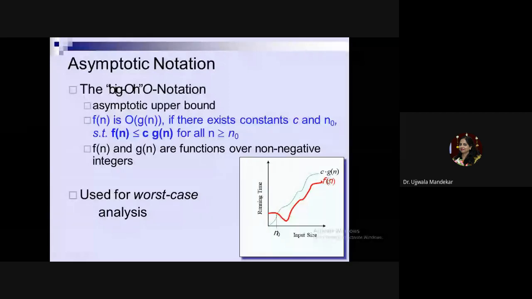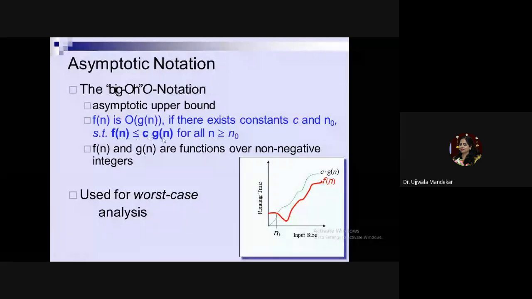There exists some function g(n) such that f(n) is O of g(n) if there exist constants c and n0 such that n0 is less than or equal to n, and for every such n, your function f(n) gives a result less than or equal to c times g(n).